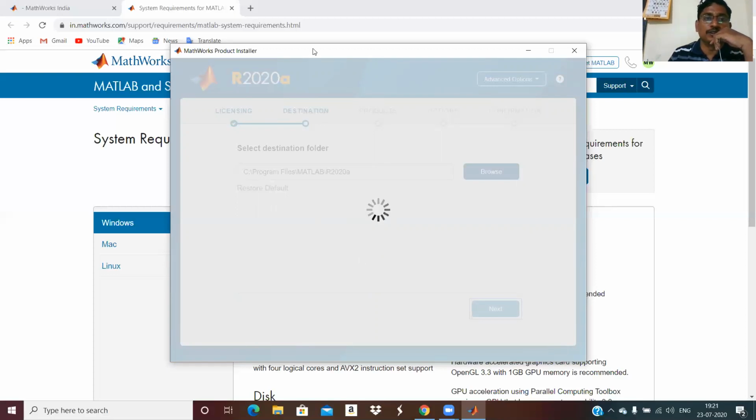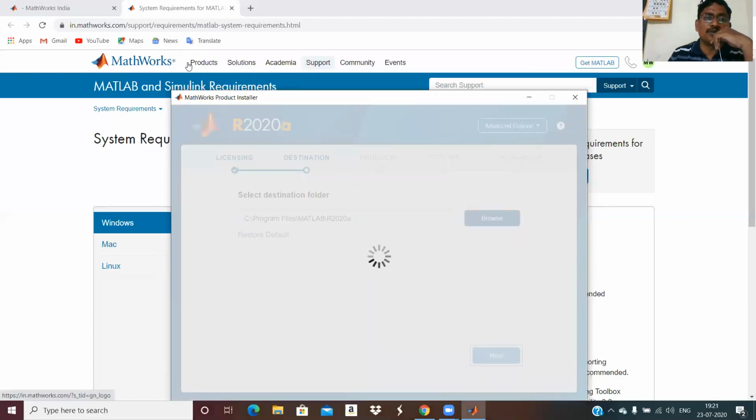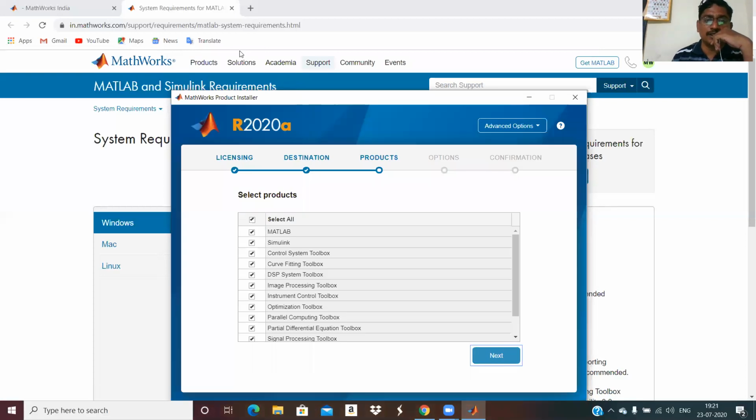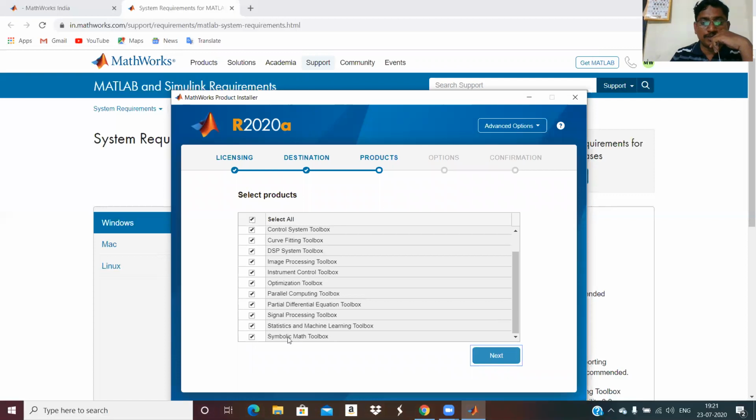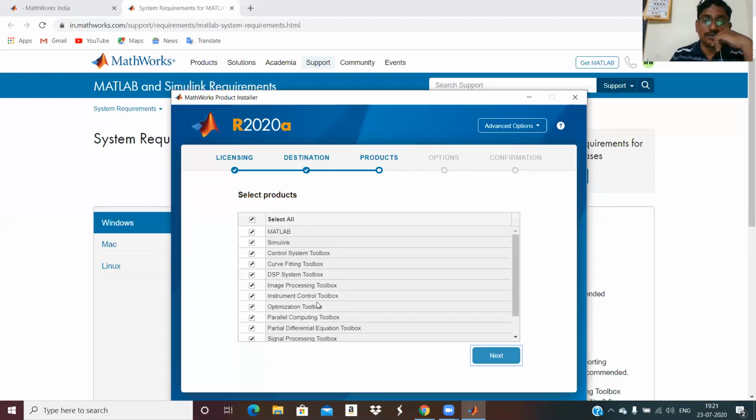Keep in mind this website. Just type MathWorks on Google. If your Gmail account is registered with MATLAB, then okay, these are all the toolboxes you are taking. Symbolic Math Toolbox is used for finding limits. Statistics is there. Machine learning is a recent trend in MATLAB. Signal processing, partial differential equations, optimization toolbox, instrumentation and control. Some physics people will be there. They can choose according to that at the initial stage and go further.